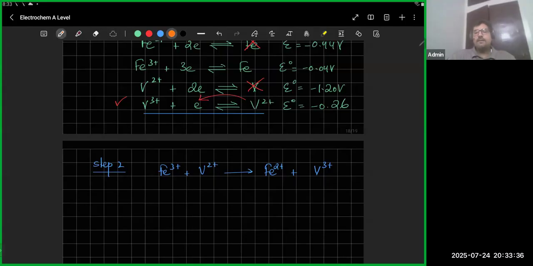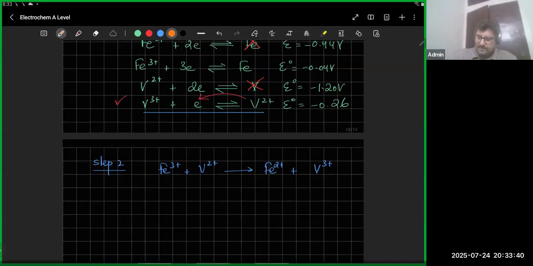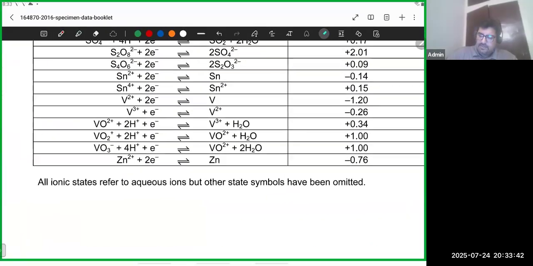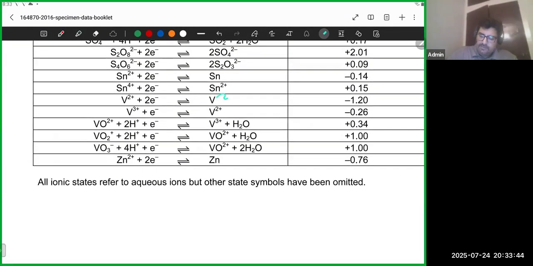और अब मसला है कि if you look at the vanadium equations, vanadium जो है ना, at the moment it has gone from V to V2 plus, and then from V2 plus it has gone to V3 plus. अभी उसकी आगे भी, I mean, there's a lot of equations that are still left. So we would have to check out, okay, what's going to happen after this.